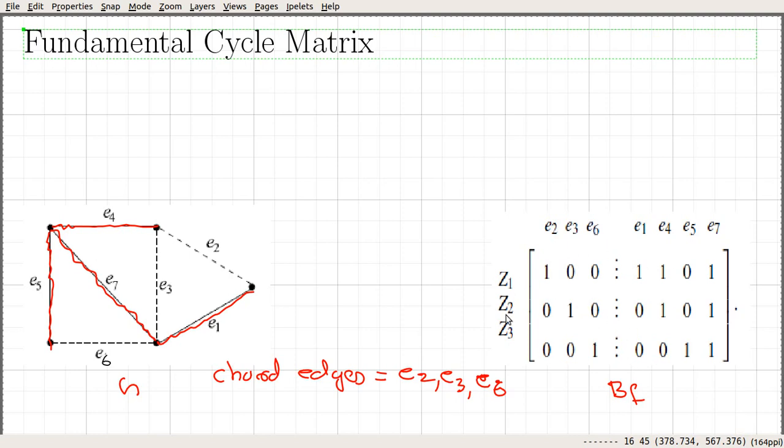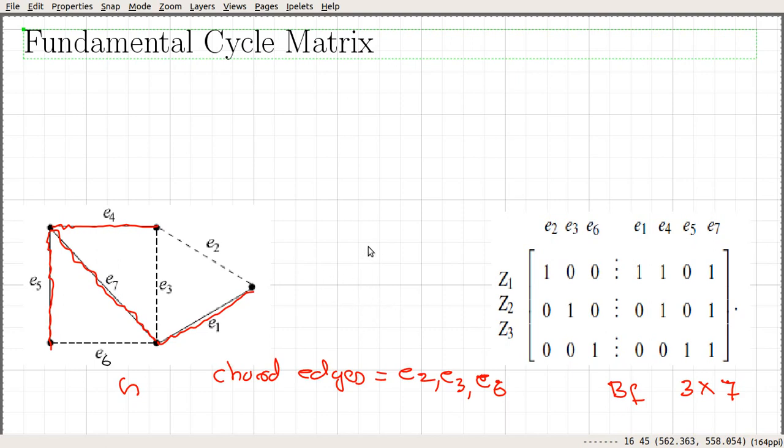So with respect to this spanning tree, the fundamental cycle matrix looks something like this. This matrix is a 3 by 7 matrix, where 3 is the number of chords and 7 is the number of edges. In general, the number of chords will be m minus the number of edges in the spanning tree.